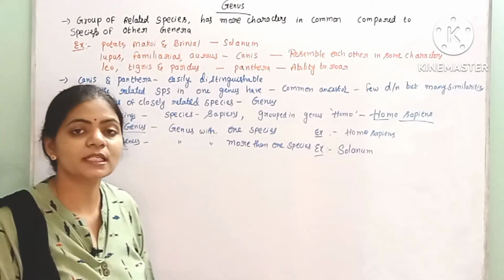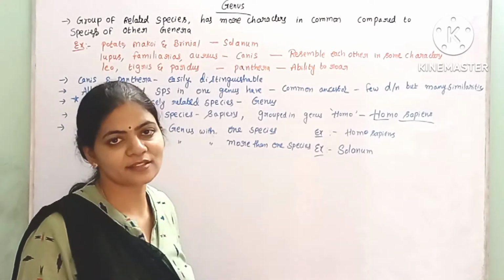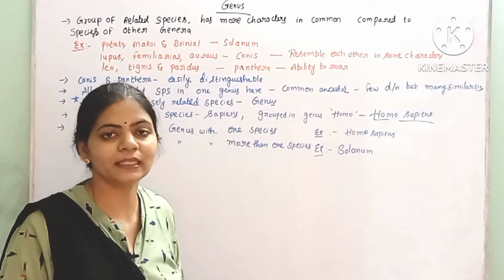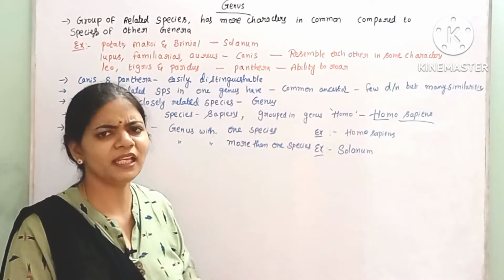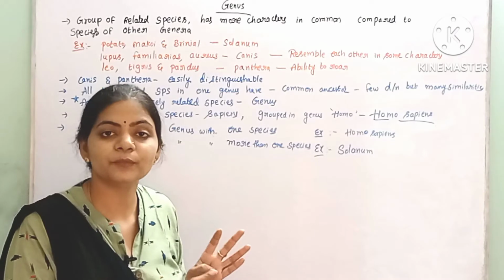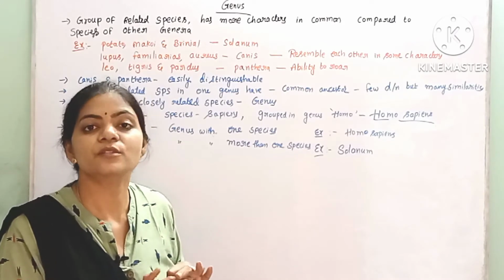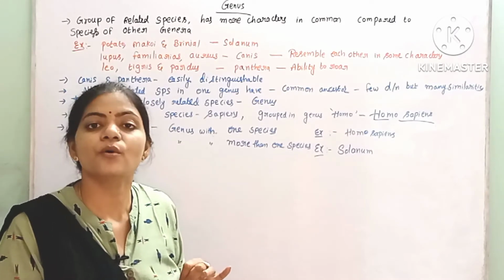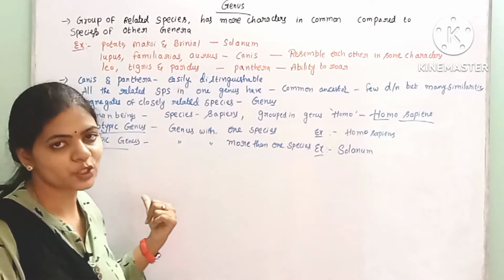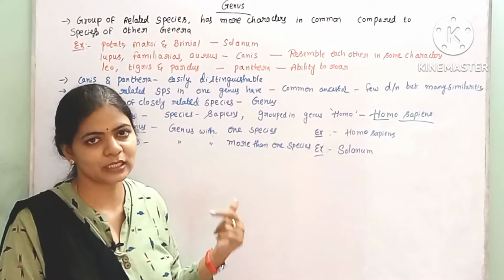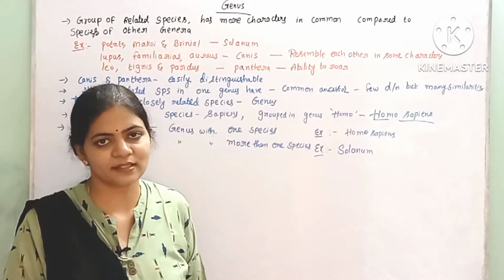Here the genus with more than one species is called polytypic. Here you see the Solanum. Solanum is a genus, it has many species like Solanum nigrum, Solanum tuberosum, Solanum melongena. Like this, it has more than one species, hence it is called a polytypic genus. This is about the genus.